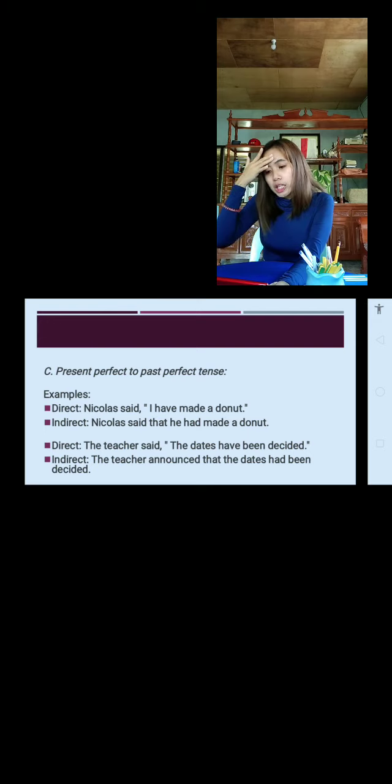Another example, direct speech: The teacher said, "The dates have been decided." So for indirect speech: the teacher announced that the dates had been decided. That is our past perfect tense of have been decided. Had been decided. So our indirect speech is: the teacher announced that the dates had been decided.